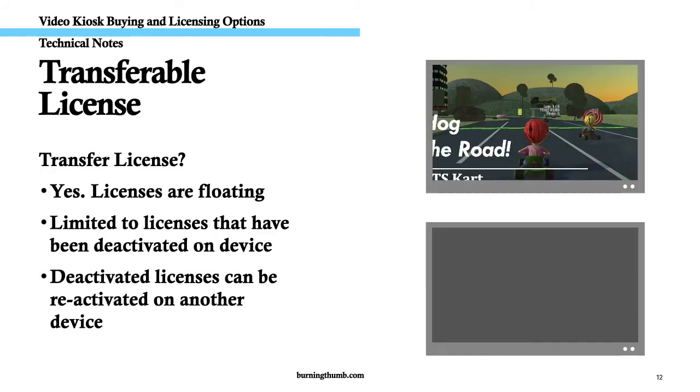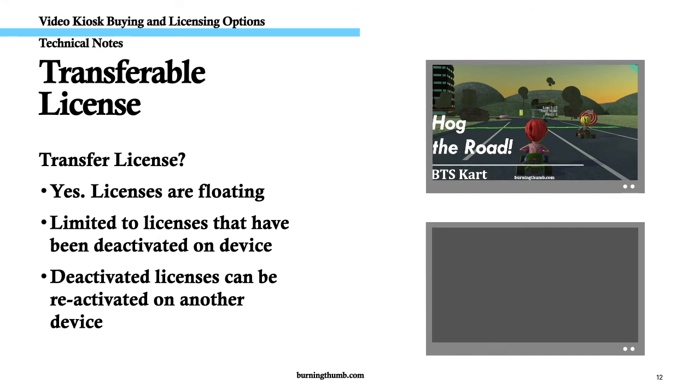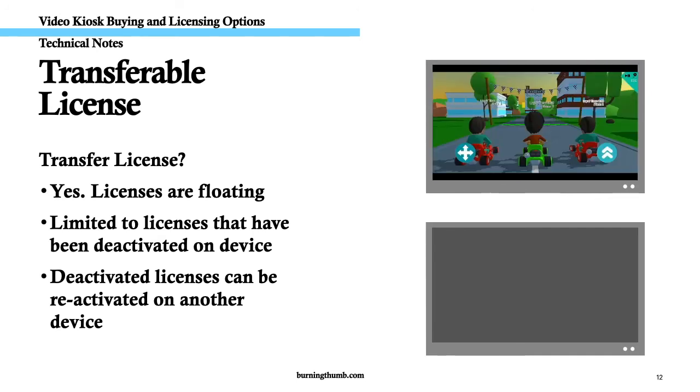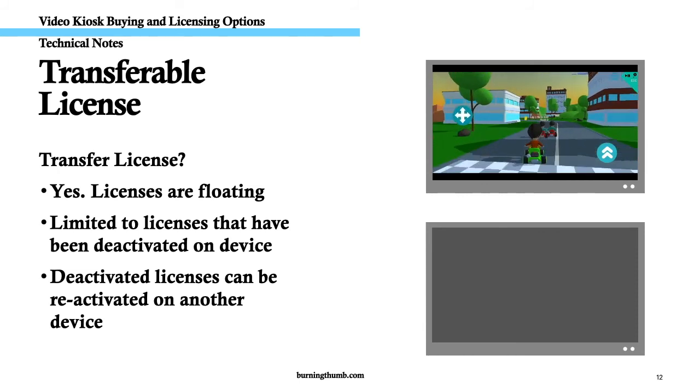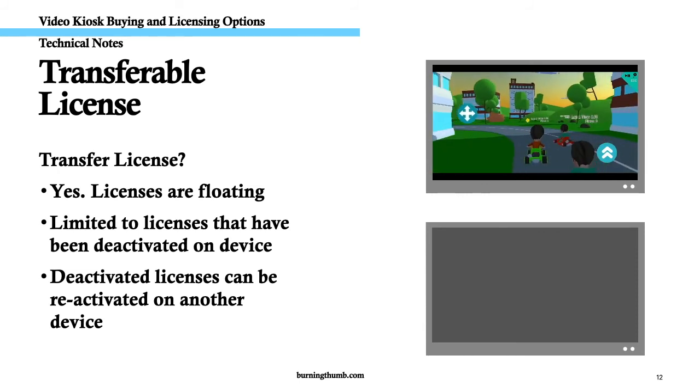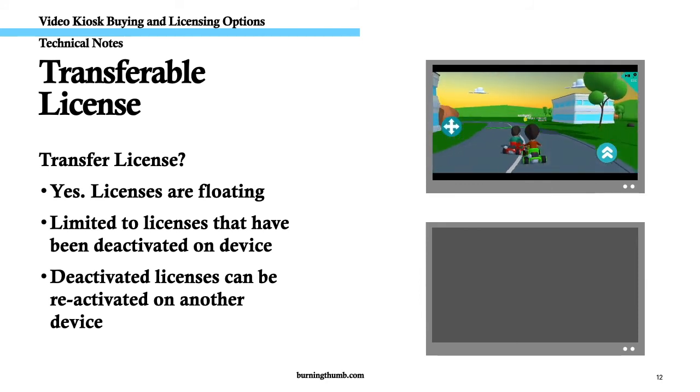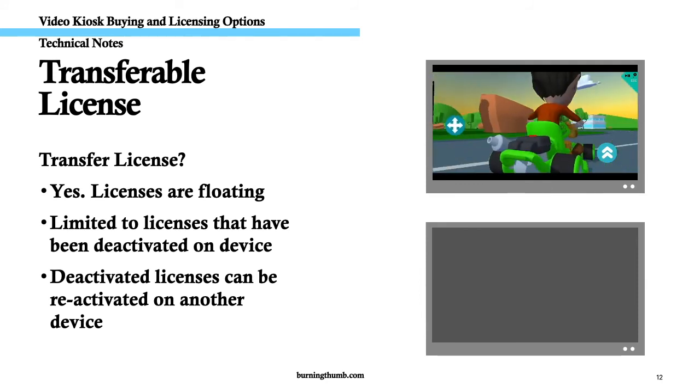Licenses purchased under the volume purchase plan are floating, allowing you to move them from device to device, provided that you deactivate the license from the current device first. When you deactivate a license, it returns the license to your pool of available licenses, and you can use it on another device.